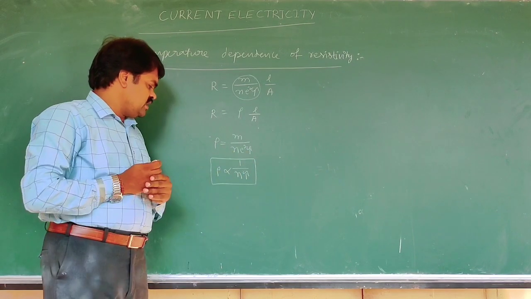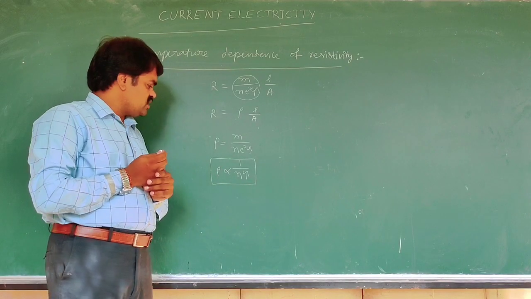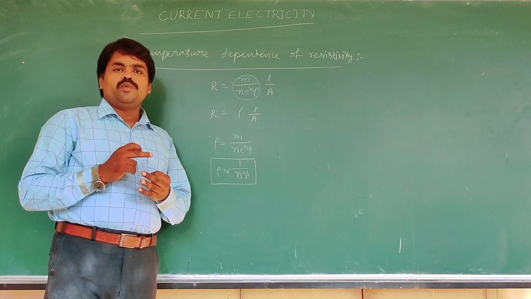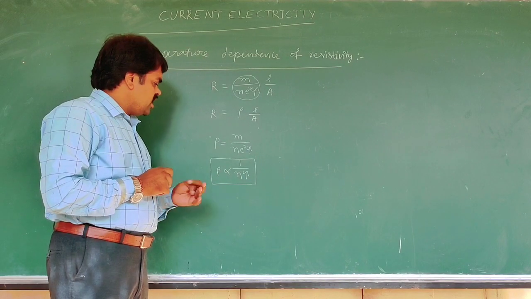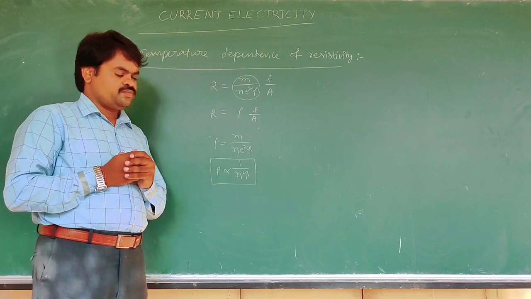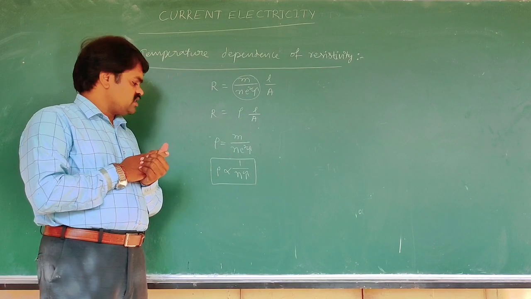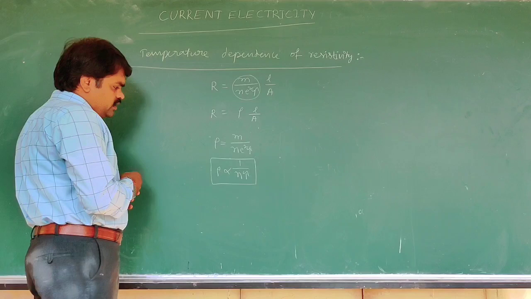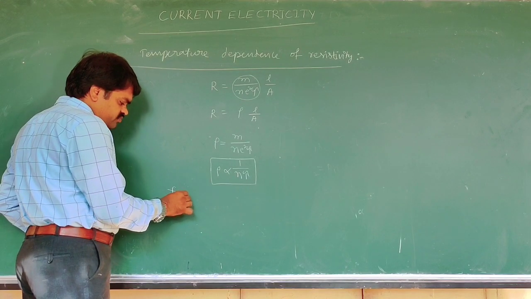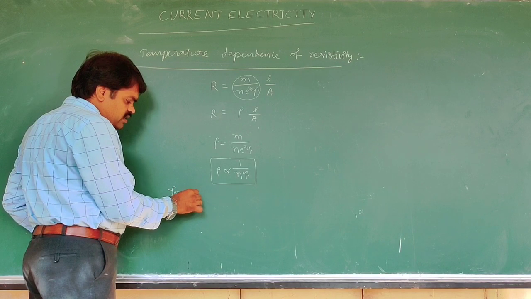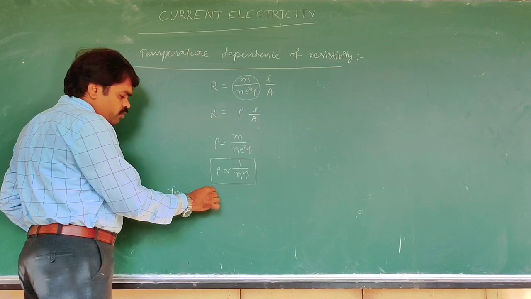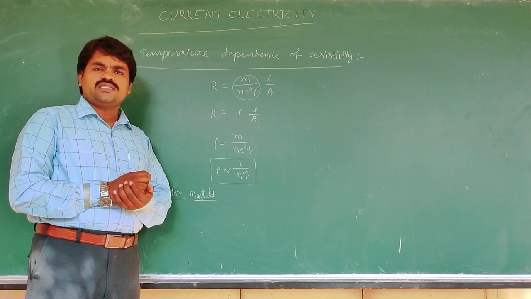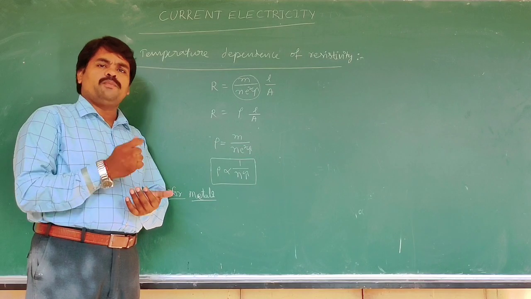Here we can see that the resistivity of a conductor depends on the nature of the material and impurities, and it depends on the temperature. Now we can see how the resistivity of conductors depends on temperature. Let us assume that for metals, the number density of free electrons is independent of temperature.